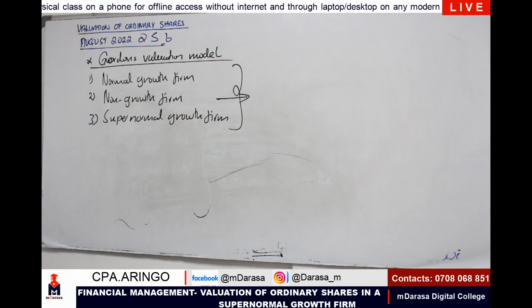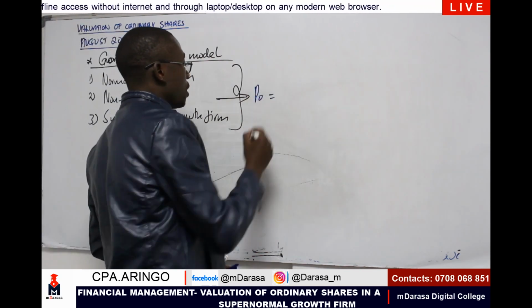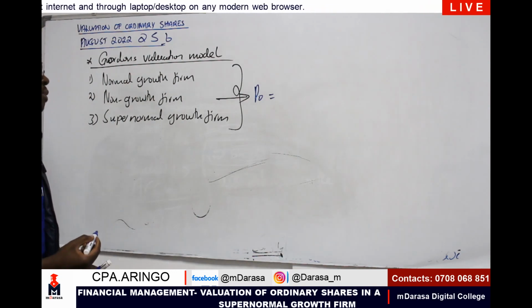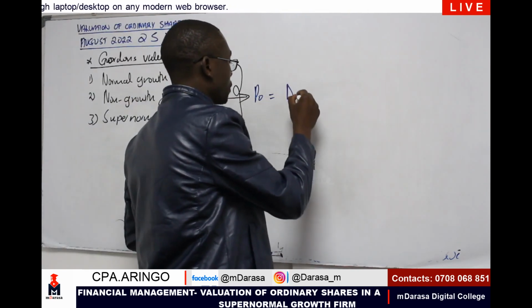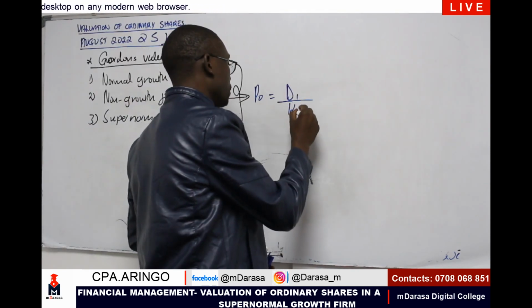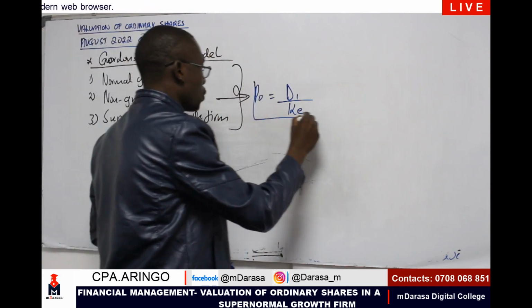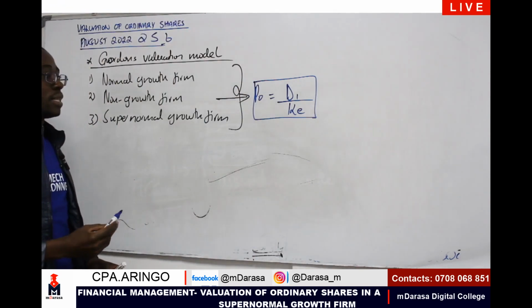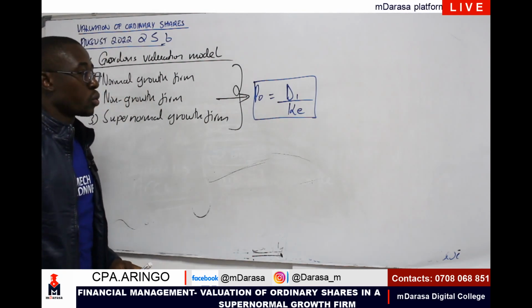So to determine the non-growth firm, in this case our PO, we talk of the value of our ordinary shares, that is our PO. This will always be simple because I'll always be talking of our D1 over our KE, cost of equity. So this is for the aspect of non-growth firm. Ideally here, the dividends are constant all through.